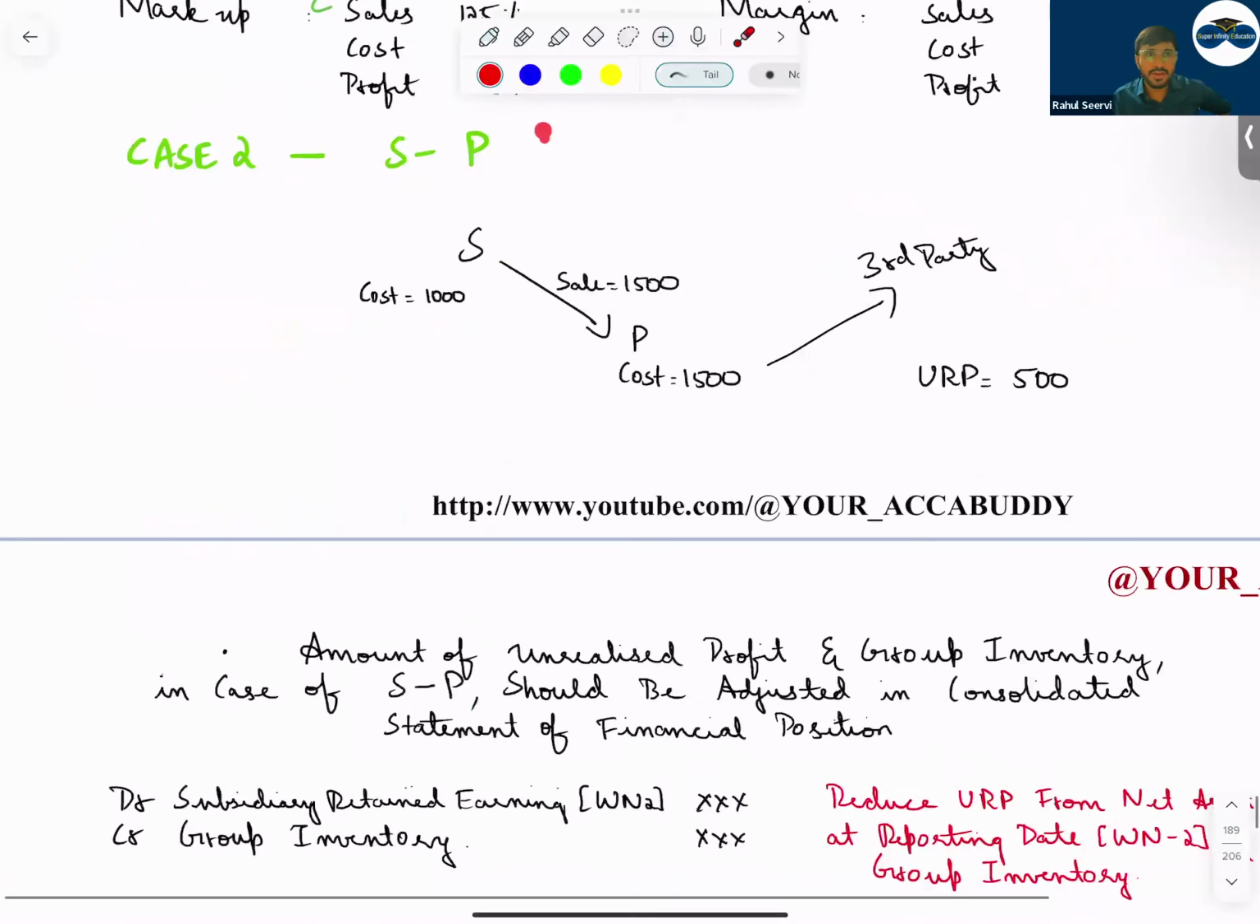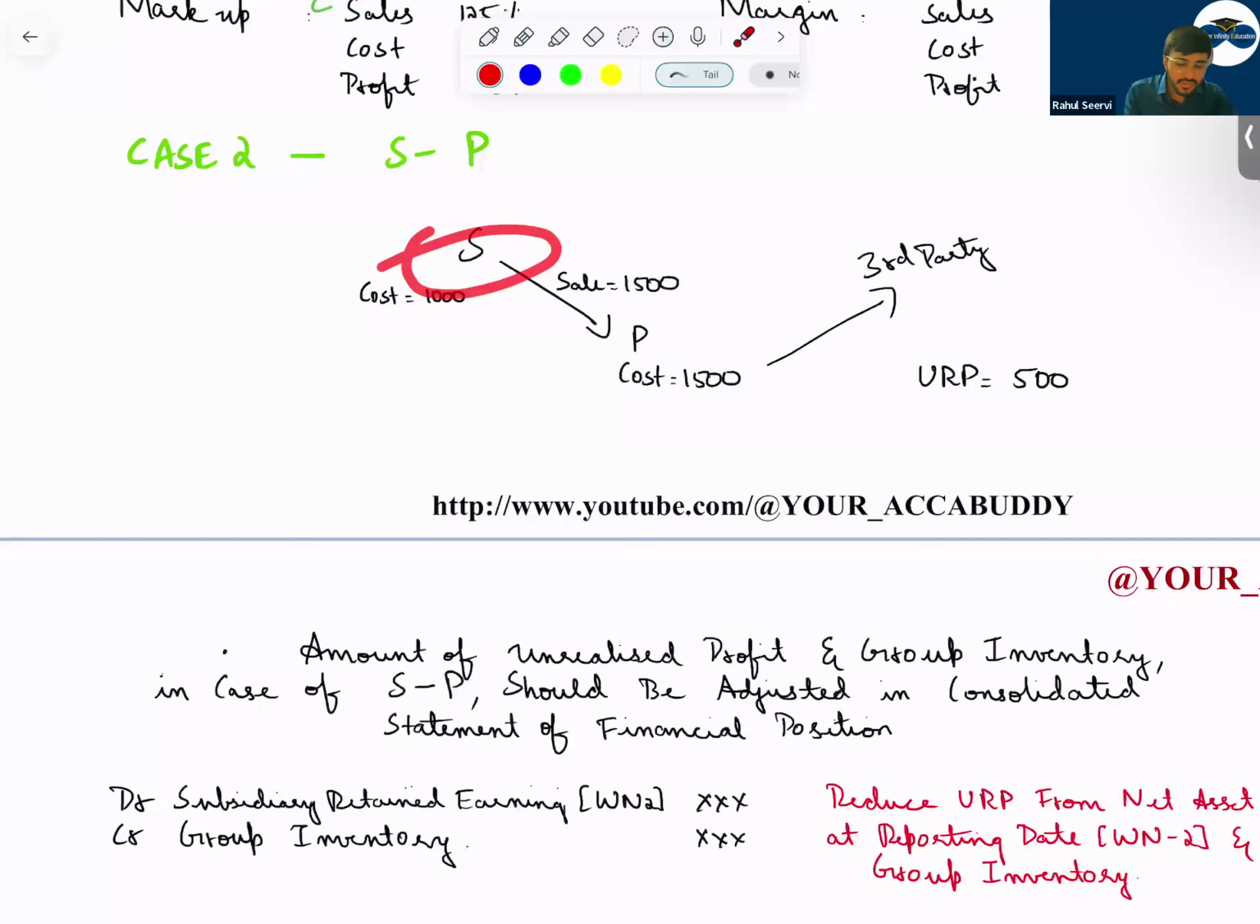In case 2, what will happen? If the subsidiary is selling to the parent, in that case, what will happen? The subsidiary company is recording more profit. How much is the profit? 500. Understand, URP will only be on the unsold goods, the goods which are not sold. So this 500, the subsidiary company recorded more profit, and the parent company recorded more inventory.